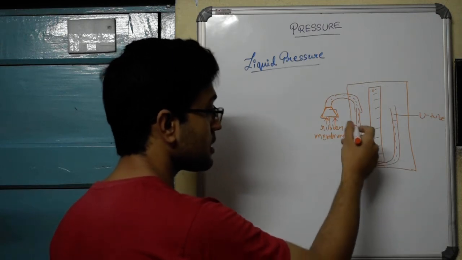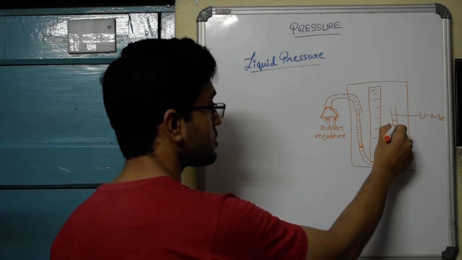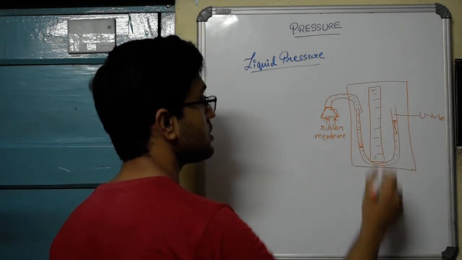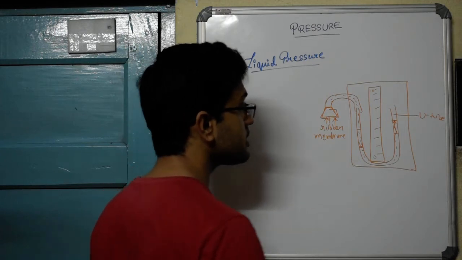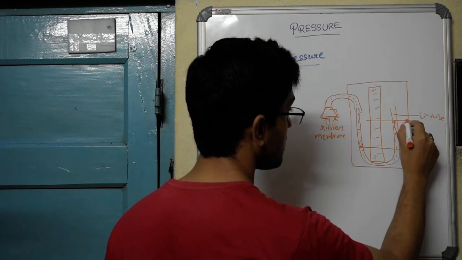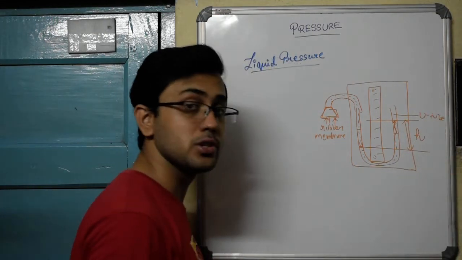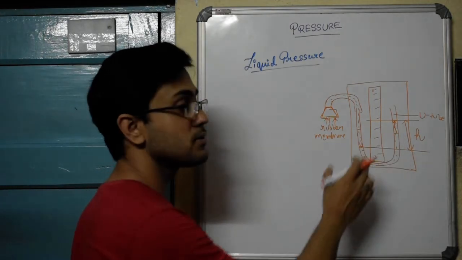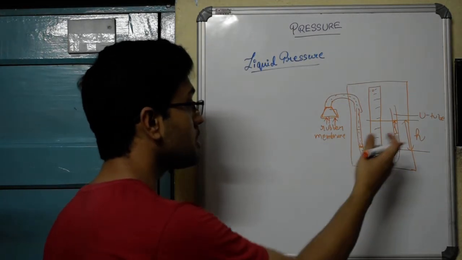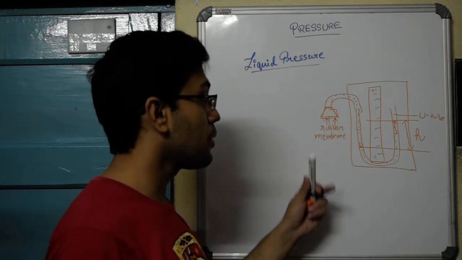And as a result, the surplus liquid, which was say up initially at this height, moves up to this side. So what we find is that between the final state and the initial state, there is a height difference h between the two arms of the U-tube. And from here you can find out how much pressure is acting on this rubber membrane.